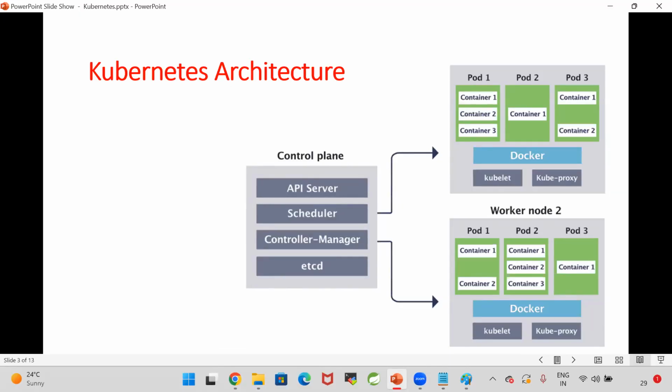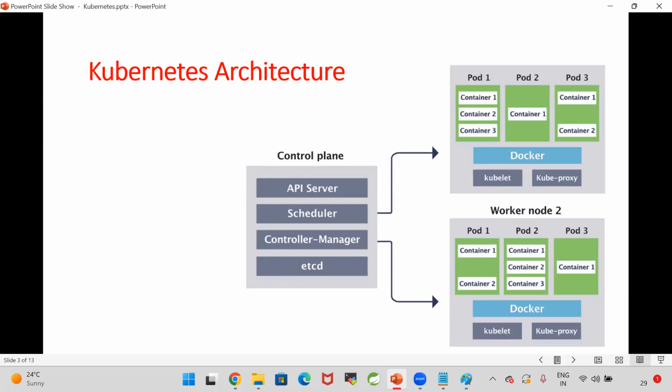Then the scheduler will talk to kubelets. Kubelet is nothing but a node agent. By using that kubelet, it will get the node information. Once it is done, the controller manager will go and schedule that task to execute on that particular worker node, which is decided by the scheduler. Then that container will be created on that particular worker node.